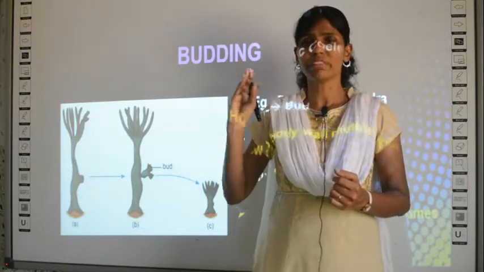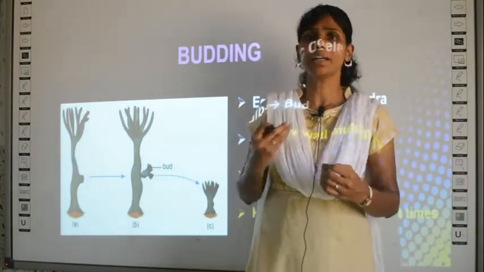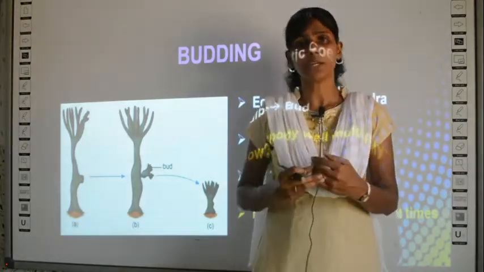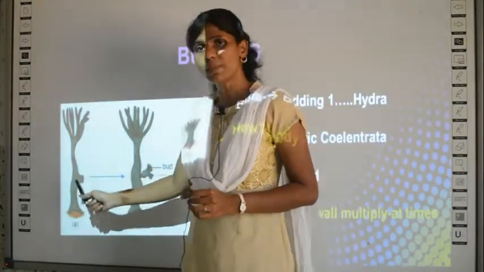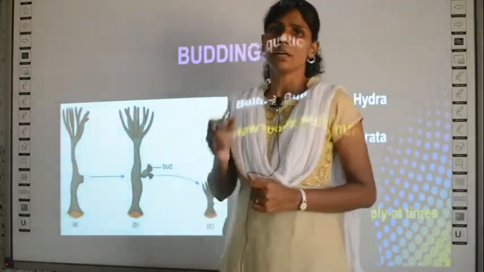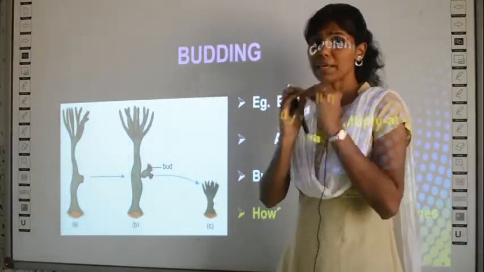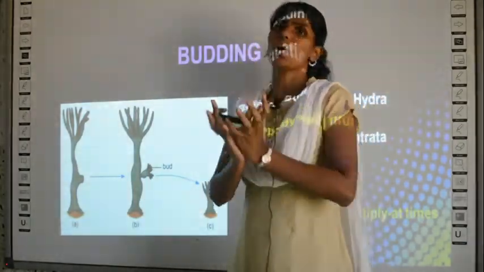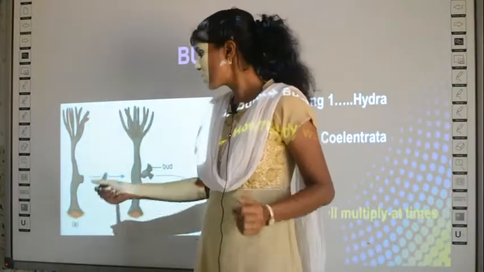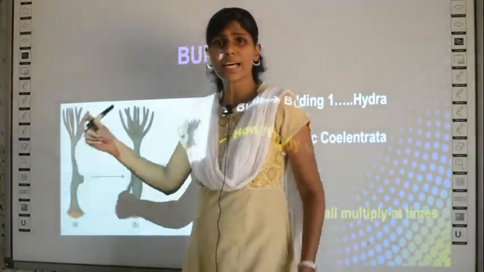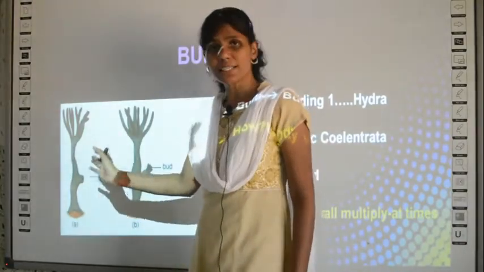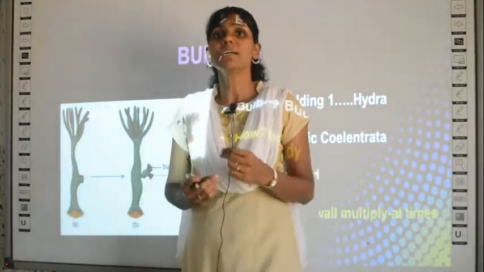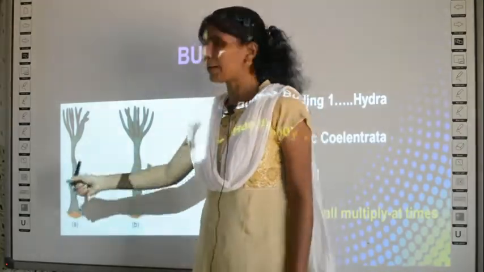Some part of the parent starts dividing repeatedly. The cells undergo division repeatedly. Suppose in this place the division is happening. What happens? That place alone will be swollen. It will pop out like this, because this place has an extra number of cells, as the parent has undergone repeated cell division at one particular place.